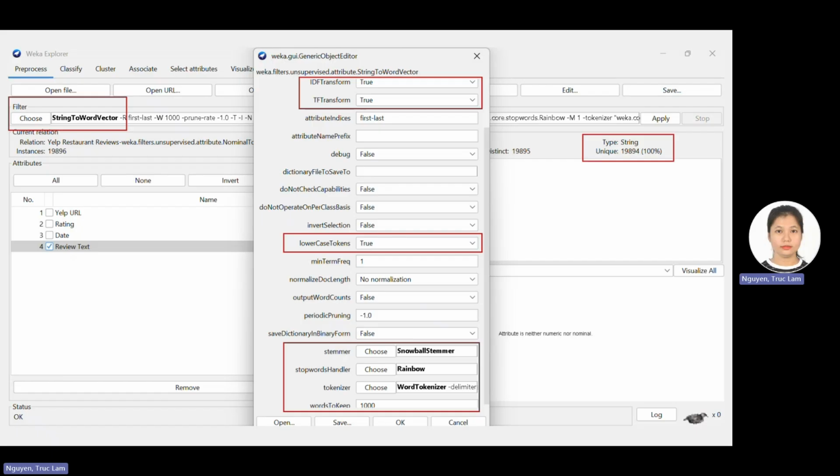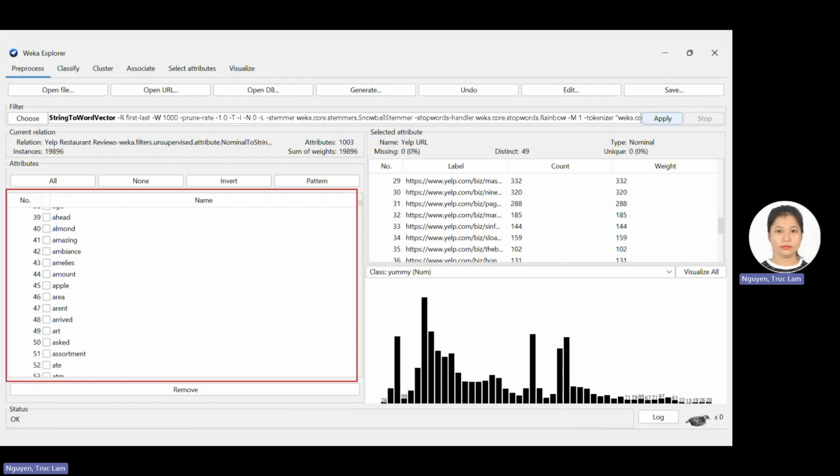TF transform uses term frequency to represent word importance. Lowercase tokens standardize text by converting all words to lowercase. Stemmer reduces the number of unique word features. And I use a stoplist to remove common stop words. And then I keep the 1000 most frequent words. After this step, each review becomes a set of word features that can be analyzed by a machine learning model.